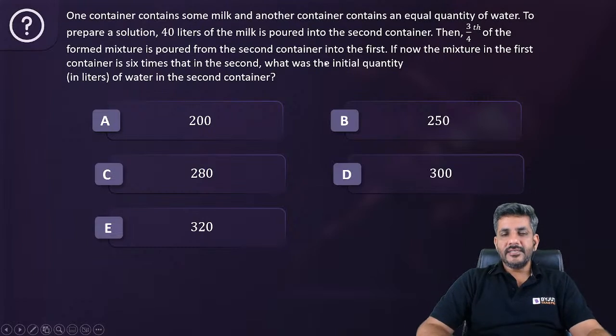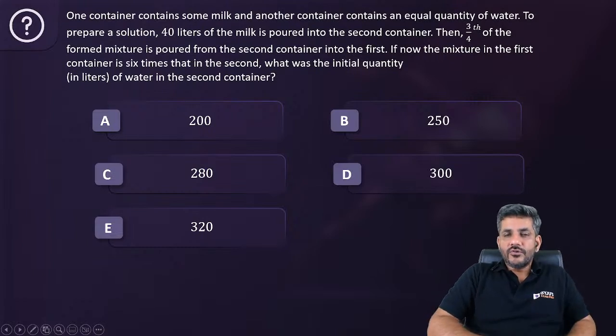I repeat, doing these questions is actually taking you close to your NMAT exam, because these are questions exactly of the type that appear in your NMAT exam.